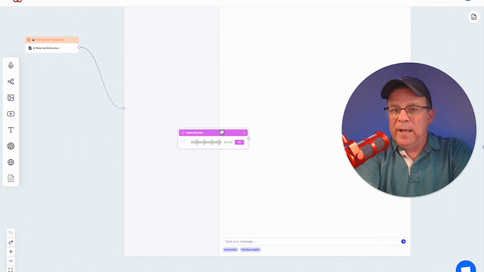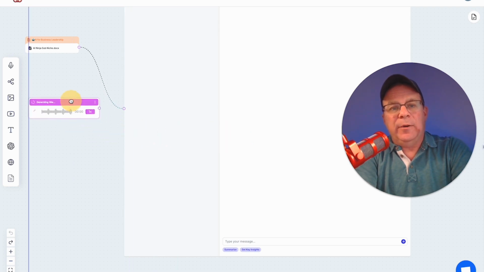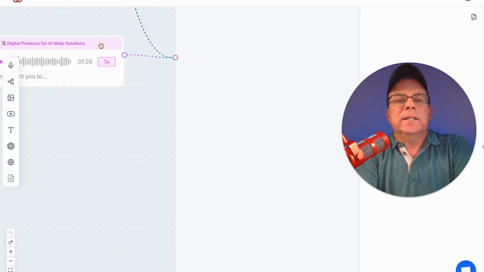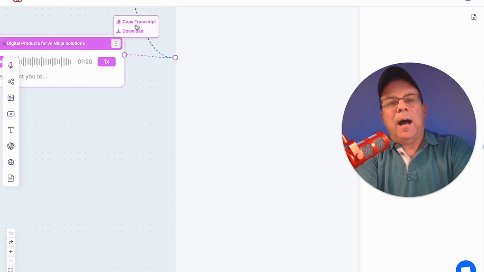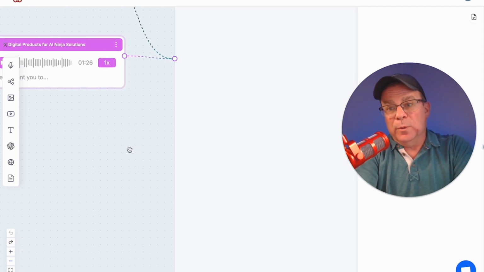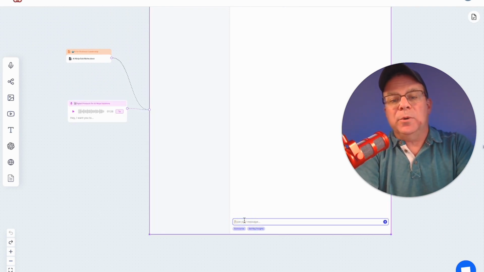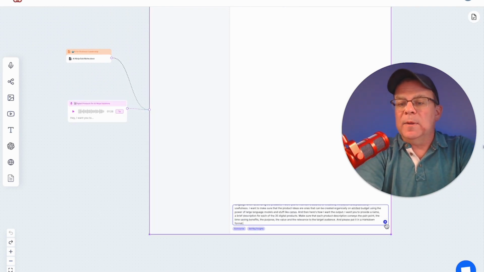So I stopped that. It's doing the record, it's generating the transcript. While it's generating the transcript, I'm going to go ahead and attach that node to the chat. Now you can see I'll have some ellipses up here. I'm going to copy the transcript. And what does that do for me? Well, that's my prompt. You see how I'm not even typing a prompt? I don't even know how to prompt. I'm just talking to it like a human being. I'm going to paste it and I'm going to say, what is the output?